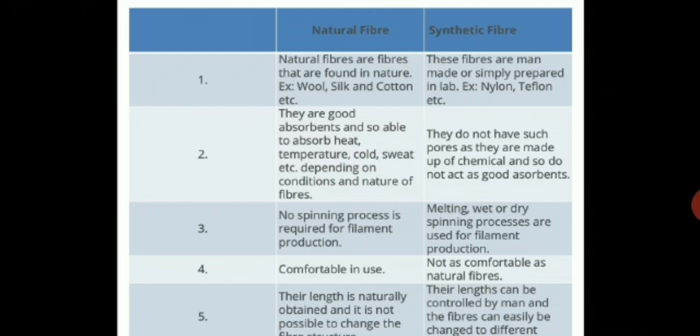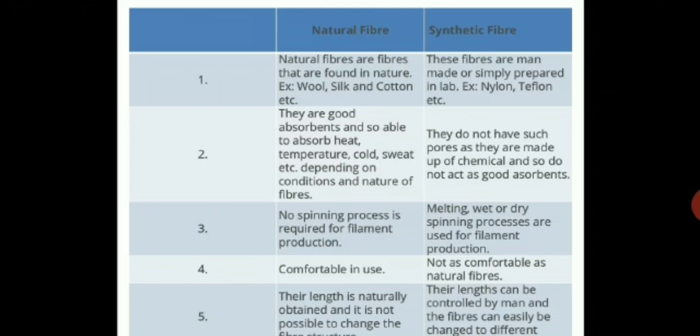Now for natural fiber and synthetic fiber, you can make a table and write down the difference between them. Natural fibers are fibers that are found in nature. Examples: wool, silk and cotton, etc. Whereas synthetic fibers are man-made or simply prepared in a lab. Examples: nylon, teflon, etc. Natural fibers are good absorbents and are able to absorb heat, cold, sweat, etc., depending upon the condition and nature of the fibers. Whereas synthetic fibers do not have such pores as they are made up of chemicals and so do not act as an absorbent.